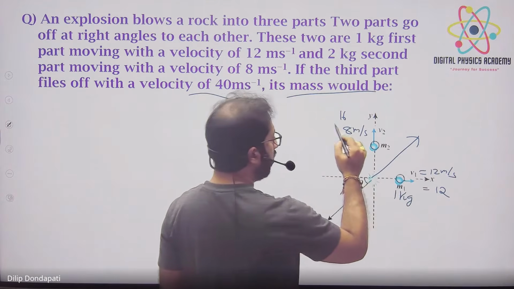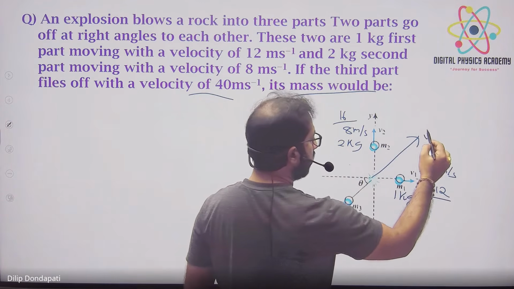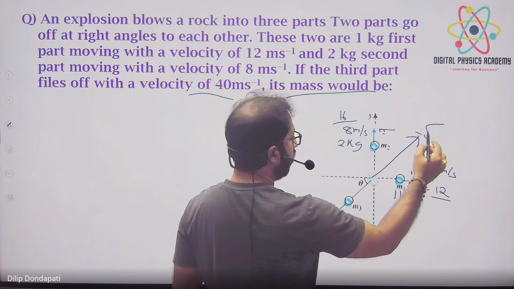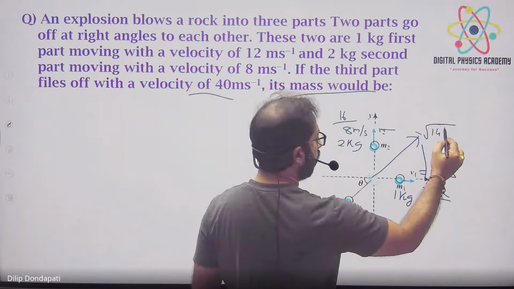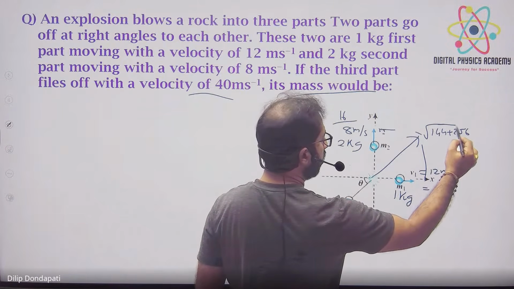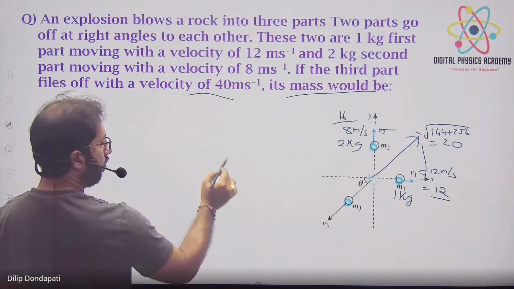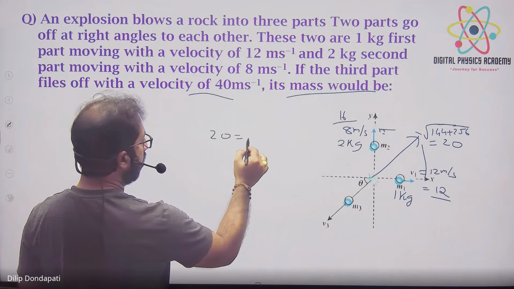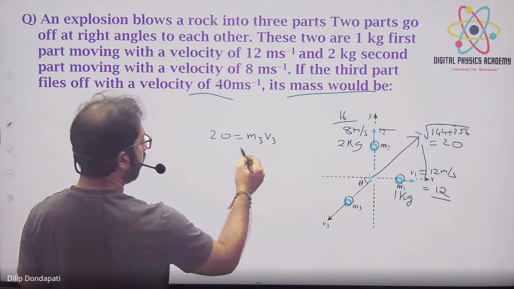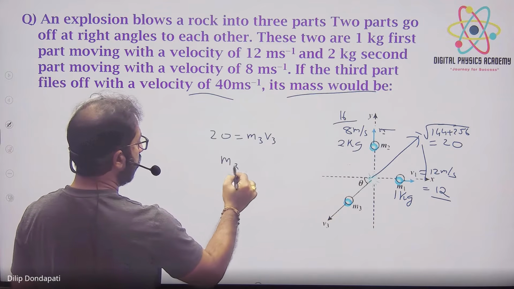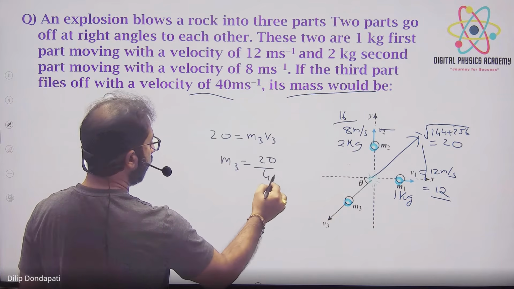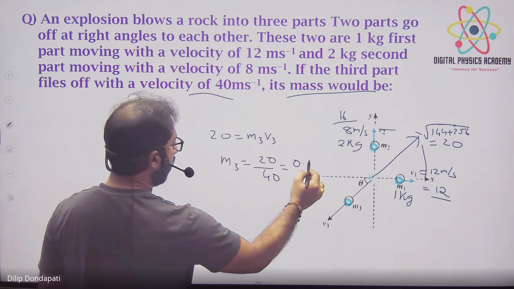So a momentum of 16 came, this one's 12 momentum came, and if we apply the parallelogram, it is under root 144 plus 256. So it is 400, right? That is equal to m3 v3, right? 20 is equal to m3 v3. So how much will it be? m3 is equal to 20 by 40. So it's 1 by 2. So 0.5 kg.